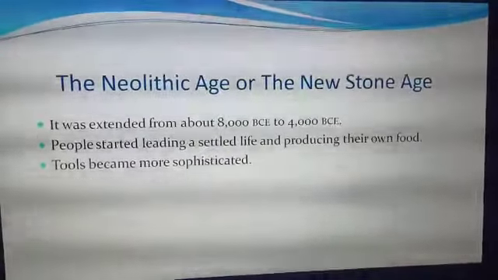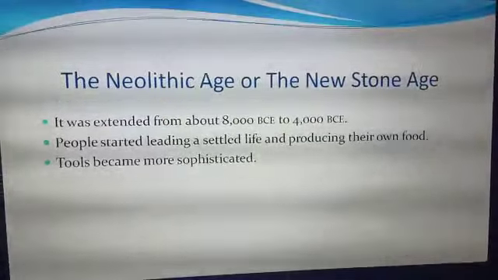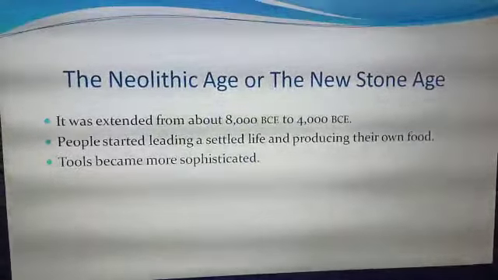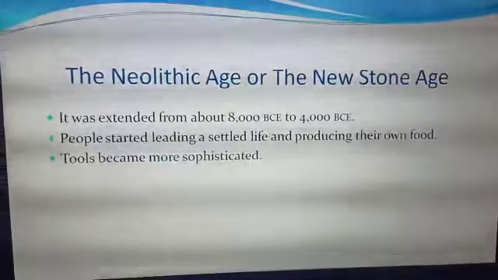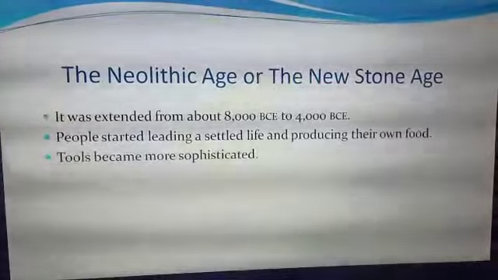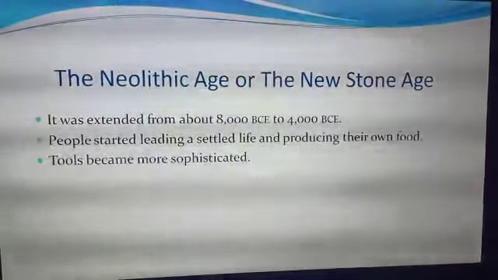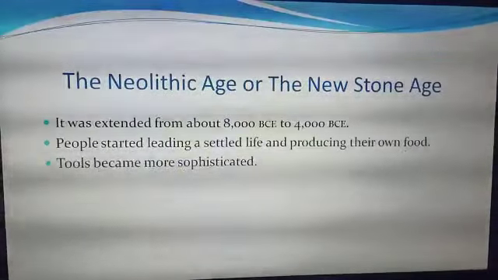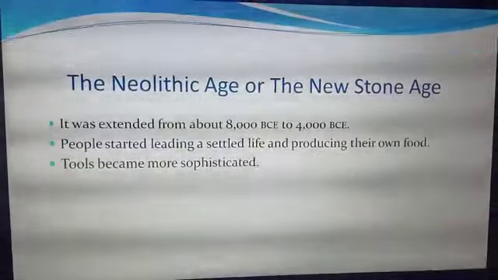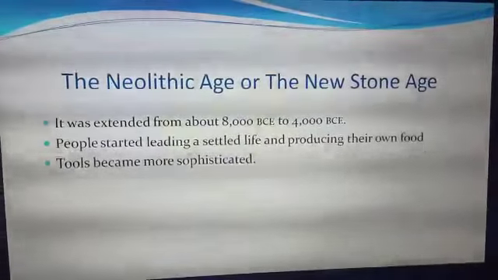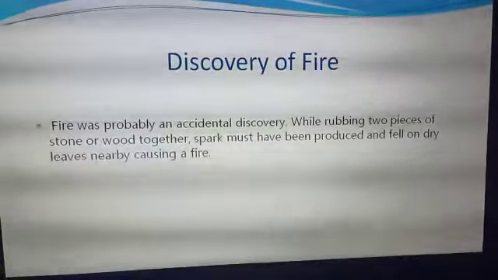The next and the last period is the Neolithic Age or the New Stone Age. This period extended from 8000 BCE to 4000 BCE. In this period, people started leading a settled life and they also started producing their own food. Now the tools became more sophisticated. The tools were sharper, and more designs were made in this period also. This was the shortest period of the Stone Age.